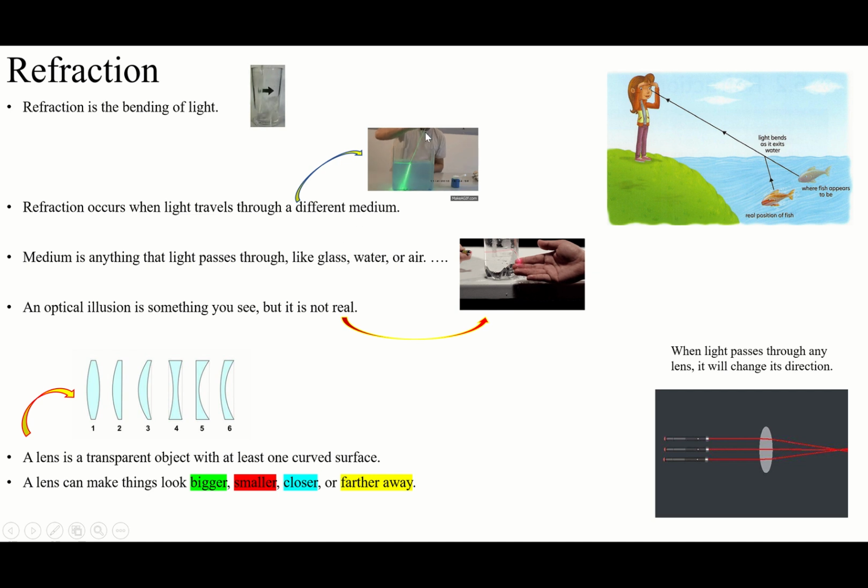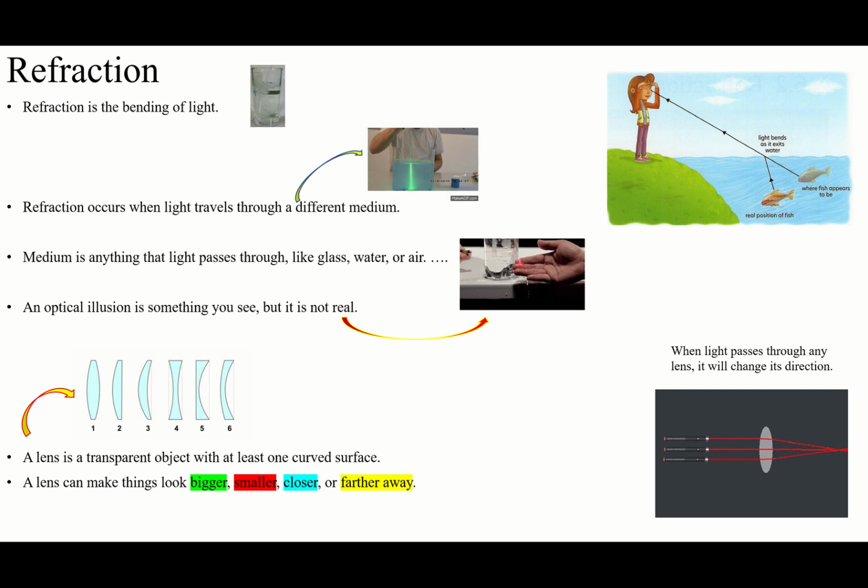You look at this. We said from air to water. It can be another liquid too, not only water. But because it goes from gas to liquid, that's why they will bend. And what's a medium? When we say through a different medium, what's a medium? A medium is anything that the light passes through. For example, light passes through the glass, the water, the air, whatever else that the light rays pass through. This is the medium of the light ray.